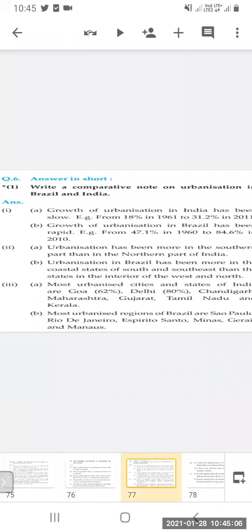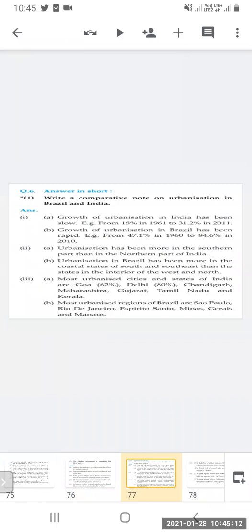Now, write a comparative note on urbanization in Brazil and India. Growth of urbanization in India has been slow, from 18% in 1961 to 31.2% in 2010. Growth of urbanization in Brazil has been rapid, from 47.1% to 84.1% from 1960 to 2010. So in Brazil rapid urbanization is there, while in India it is very slow.